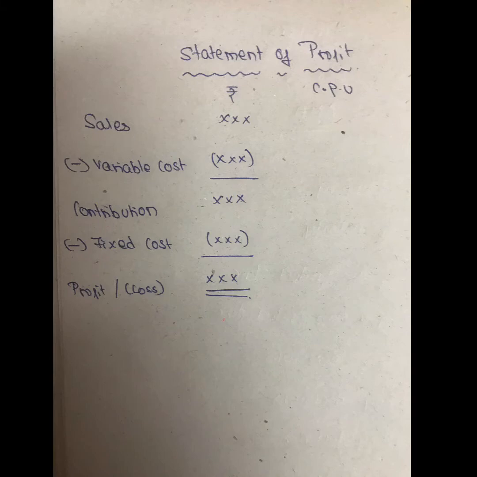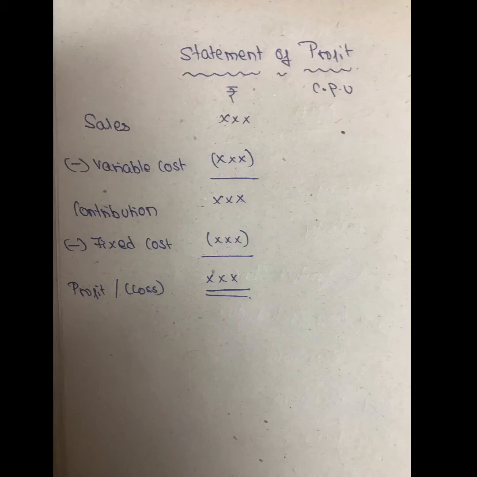Okay, that is what variable cost is. And variable cost is also known as the marginal cost. Marginal cost is also known as variable cost. We know the meaning of marginal cost is an additional cost for producing one additional unit of a product. That is the meaning of variable cost as well. So variable cost is also known as marginal cost.